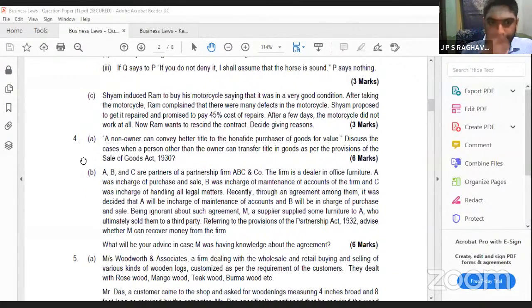Then the fourth question. A non-owner can convey a better title to a bona fide purchaser of the goods for value. Can he do so? In the Sale of Goods Act, definitely you cannot do that. Actually, only an owner can do that. If he's not an owner, you cannot transfer a better title than what you have. This is the rule in the Sale of Goods Act. But there are some exceptions, where even not being an owner, you can do that. We will see this answer, because we did not explain this in your class.